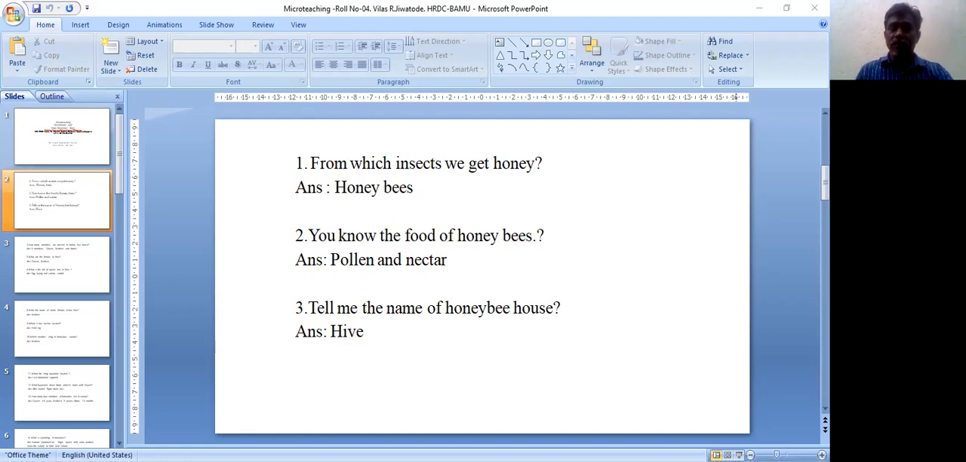Then the forager plays an important role. The forager goes outside the colony and collects pollen and nectar. So these are the forager bees. Then construction workers: some workers help in construction of the colony, like gap filling. So this is the construction worker. And the undertaker is the worker which removes dead larvae and dead enemies from the colony. This is the undertaker worker. So these are the different workers in the colony performing different duties.